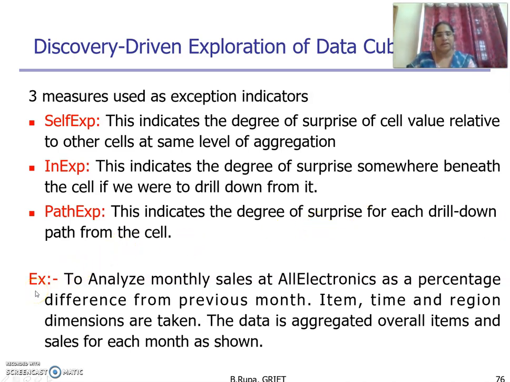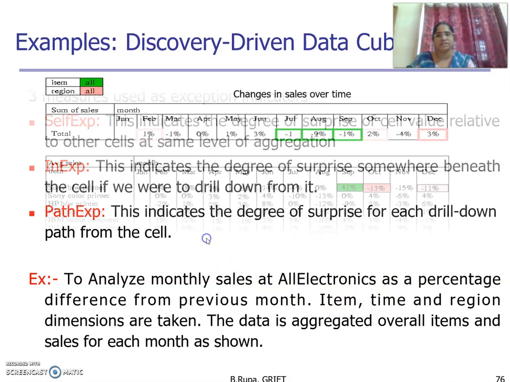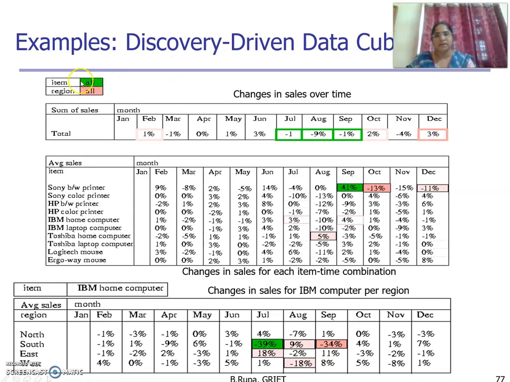For example, to analyze the monthly sales at AllElectronics as a percentage difference from the previous month, the item, time and region dimensions are taken. The data is aggregated over all items and regions for each month, as shown. Let us observe the first diagram. It contains the sales of all the months from January to December. Here we need to know how to identify the self-exception, in-exception and path exception.